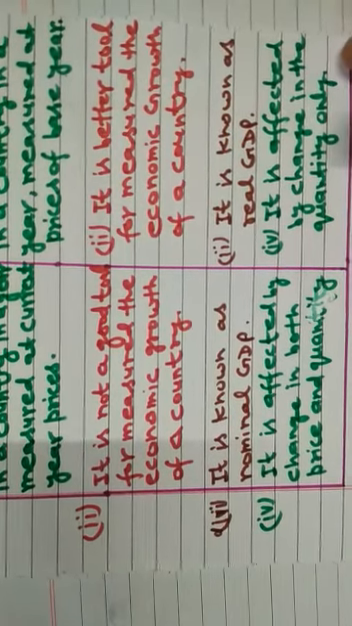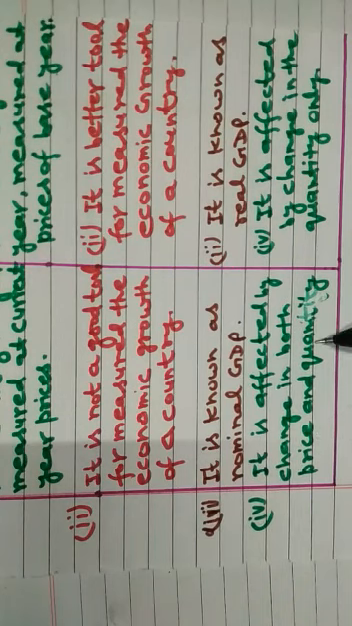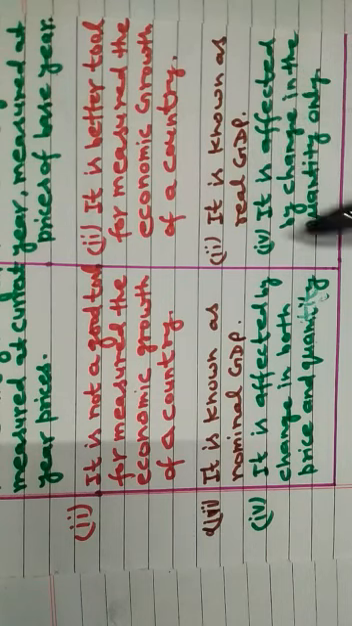Now, fourth point, nominal GDP is affected by change in both price and quantity. So the main point of nominal GDP is that it is affected by both price and quantity changes. Now, real GDP is affected by change in quantity only. So fourth point, real GDP means change in the quantity only.